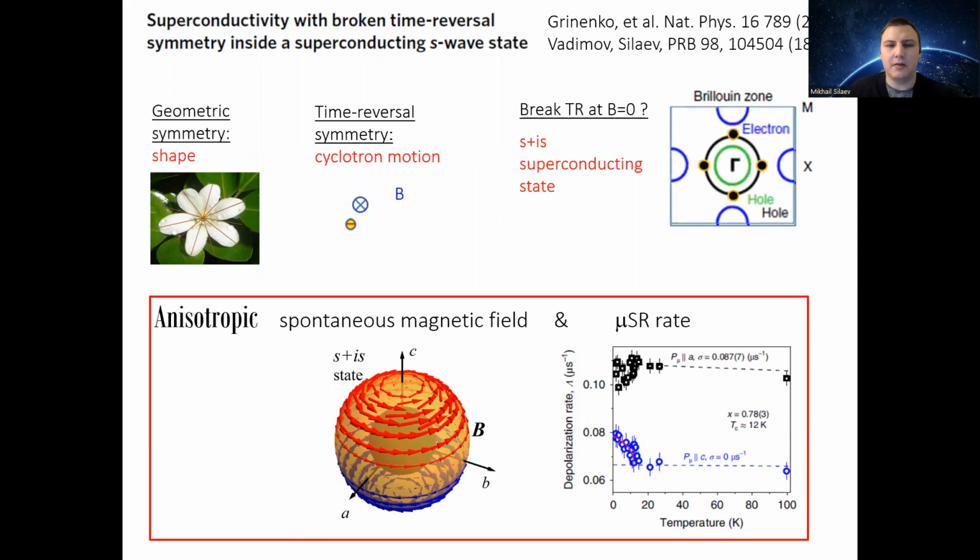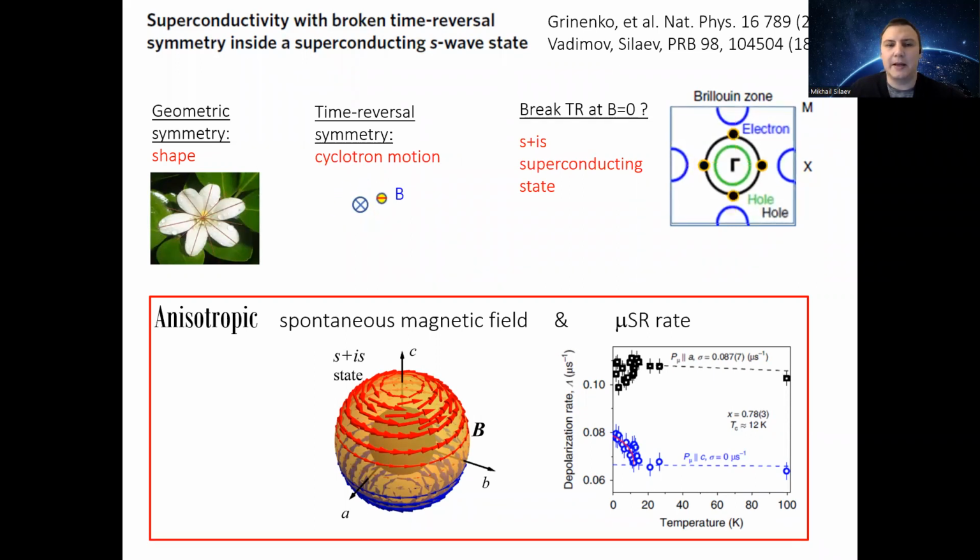In everyday life, we often use the concept of symmetry in relation to the geometrical shape of objects. For example, flowers, as shown here in this figure, also have a rotational symmetry and mirror reflection symmetry. Time reversal symmetry is a bit more complicated because it involves motion of particles.